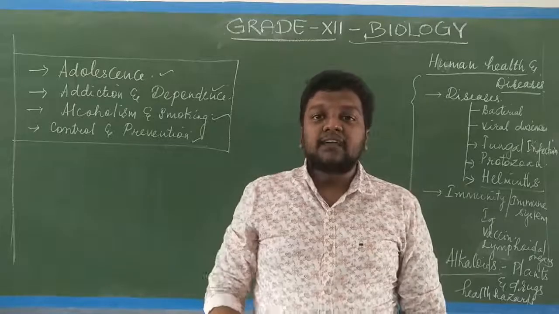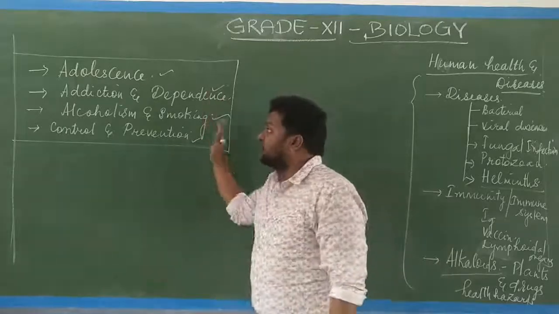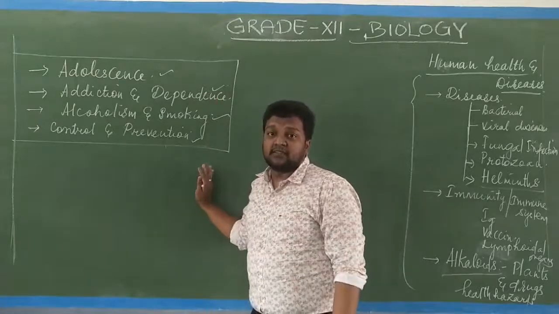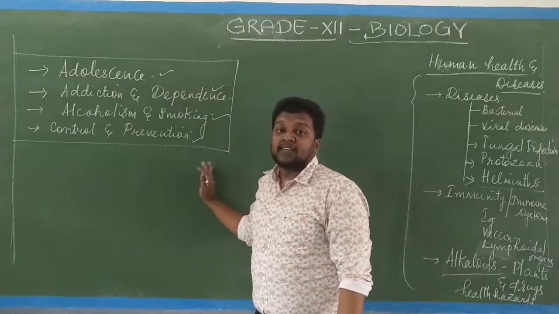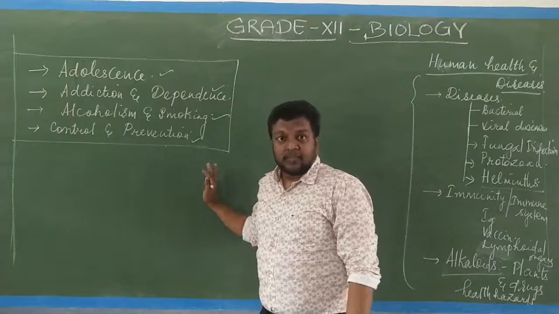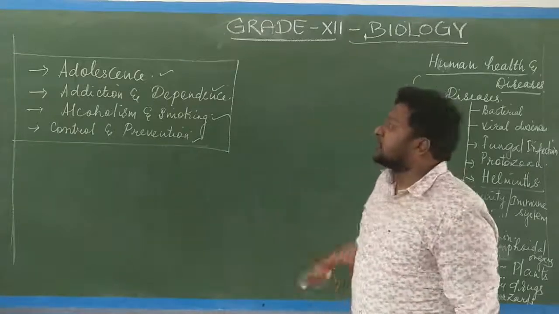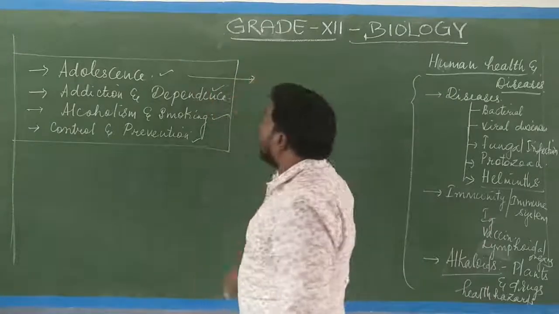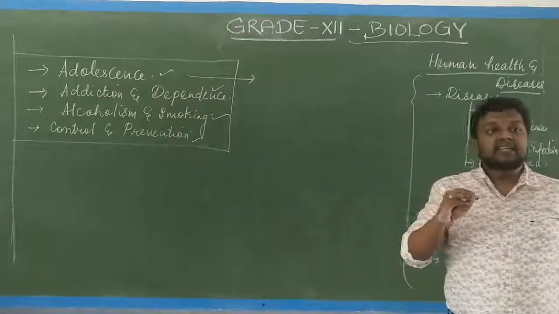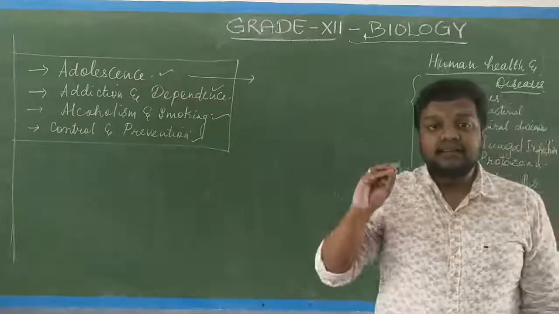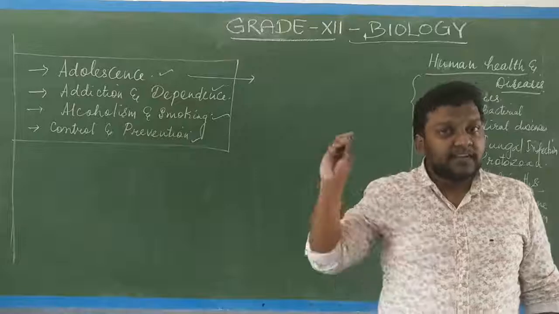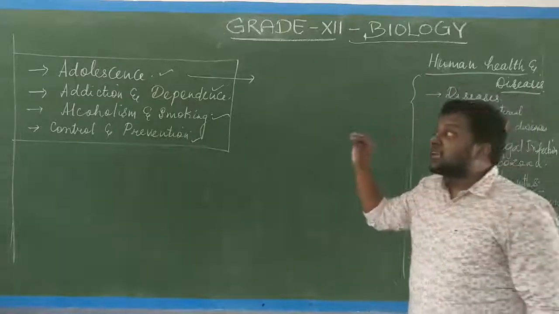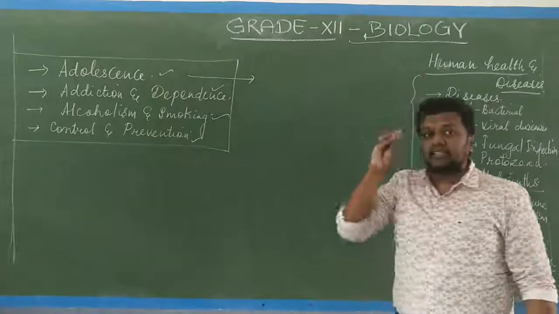And as my students, I want everybody to know all these factors and get rid of all those things in your future. Okay, now we'll start with adolescence. What is adolescence? In adolescence, the individual attains a state of physical and psychological growth. What is that physical growth?